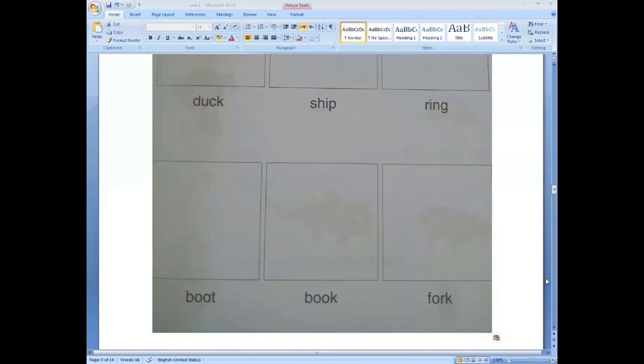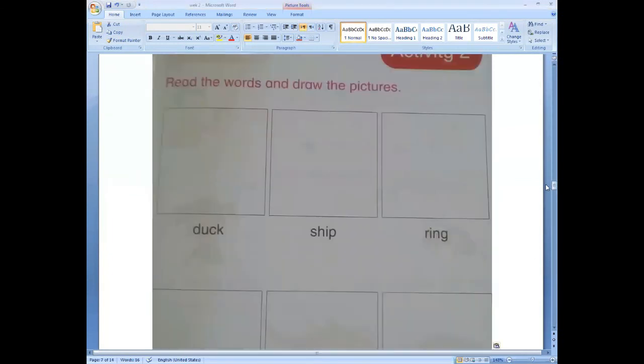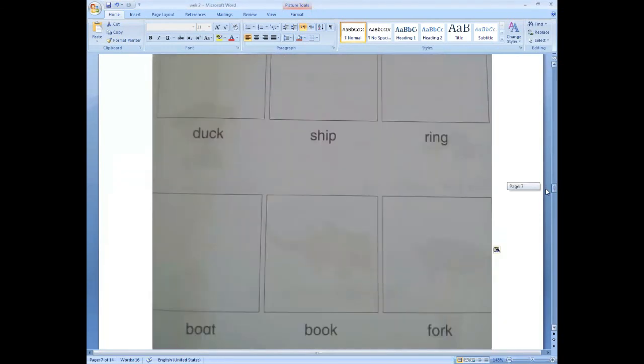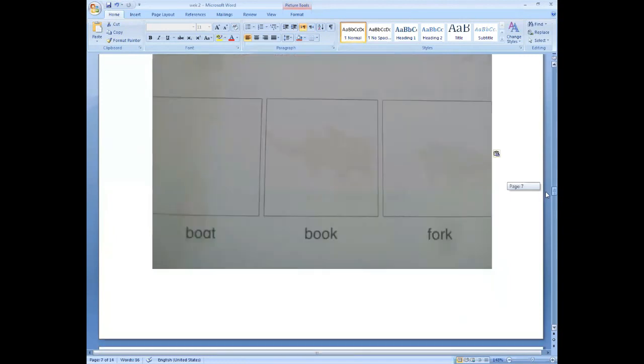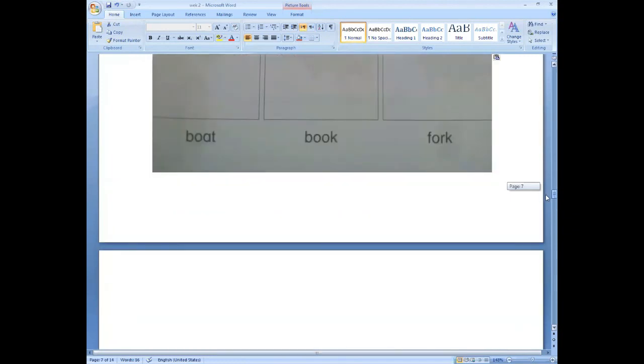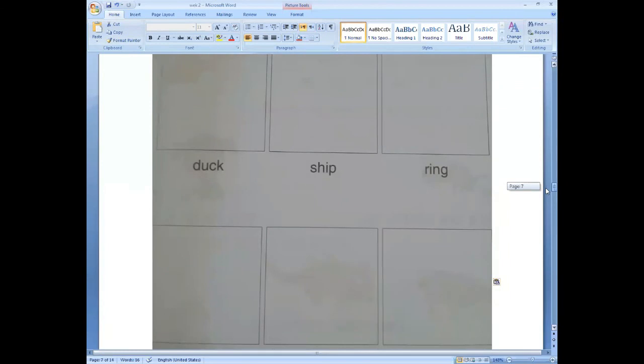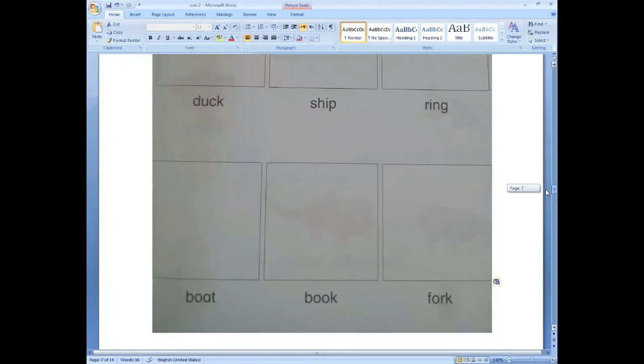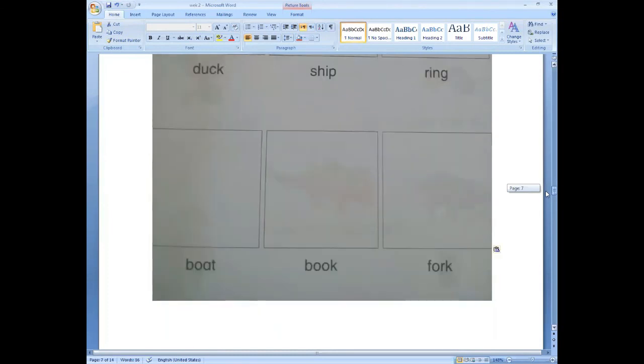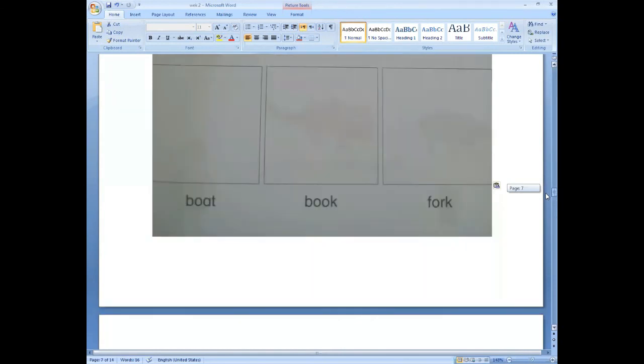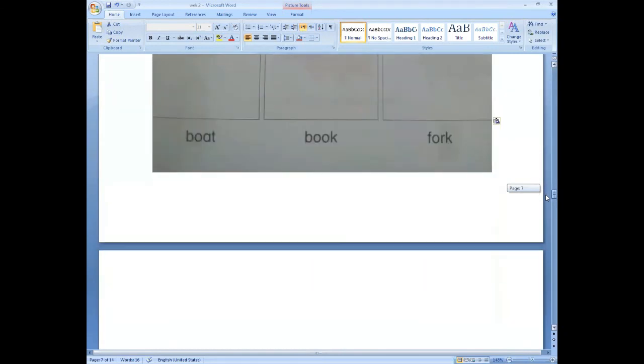Now students, these are words, but here are boxes, empty boxes. You have to read each word and draw a picture according to the word. First, here is a duck, so you have to draw the picture of a duck. Ship picture in the box, ring picture in the box, and boat picture in this box, and book picture and also fork picture in the given boxes. This is your home task.